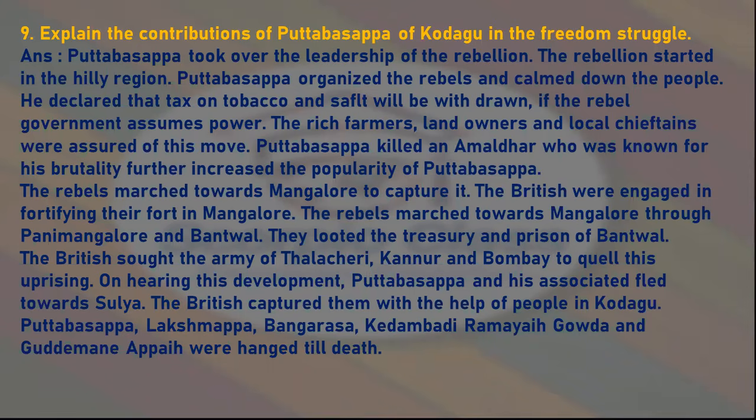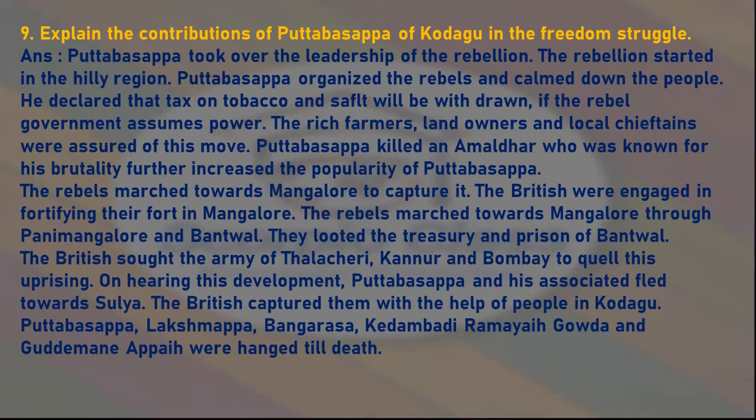He declared that tax on tobacco and salt would be withdrawn if the rebel government assumed power. The rich farmers, landowners, and local chieftains were assured of this move. Puttabasappa killed an Amaldar who was known for his brutality, which further increased his popularity.